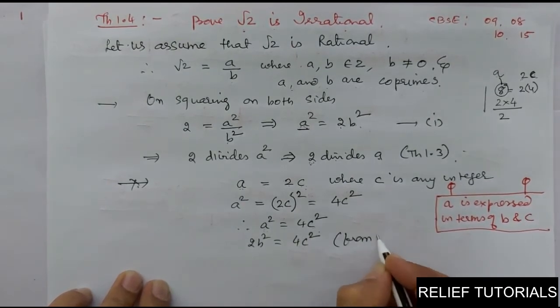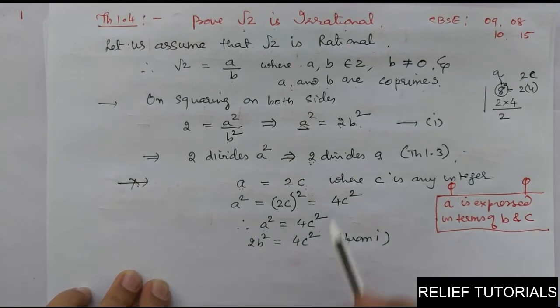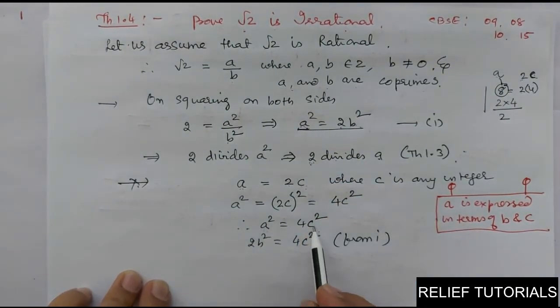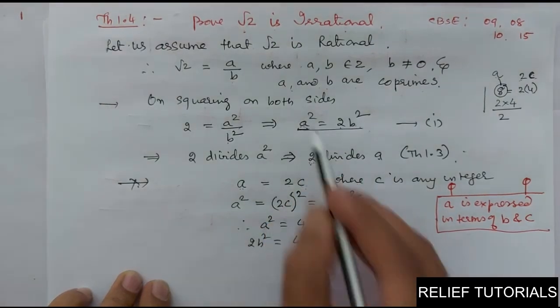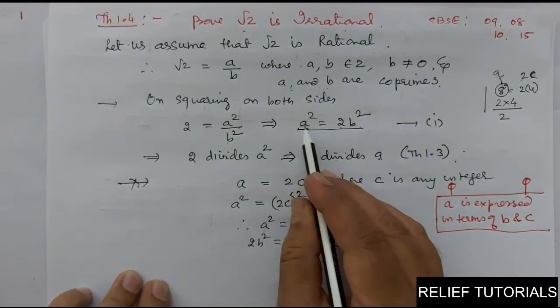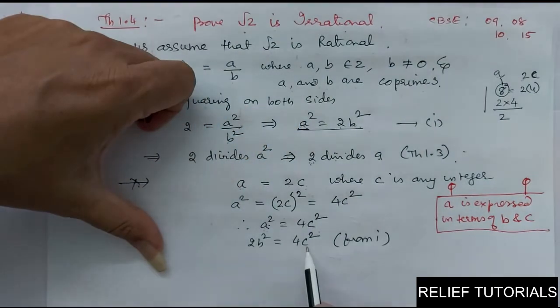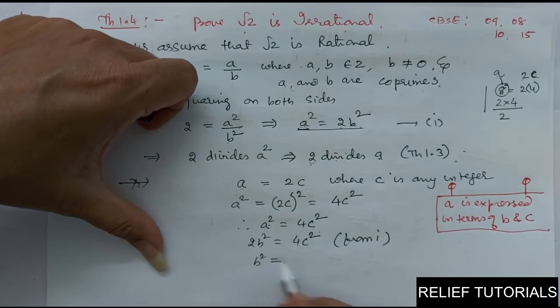Have you got it, friends? See this, a square is equal to 2b square, but a square is equal to 4c square. So in place of a square I will write 4c square, and in terms of a square I will write 2b square. So 2b square is equal to 4c square. Let 2 go here. So b square is equal to 2c square.